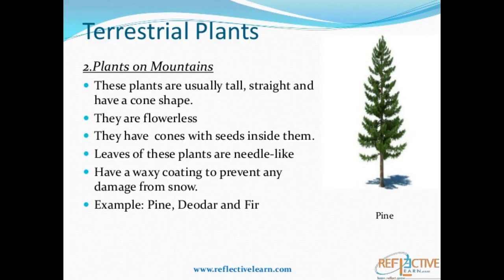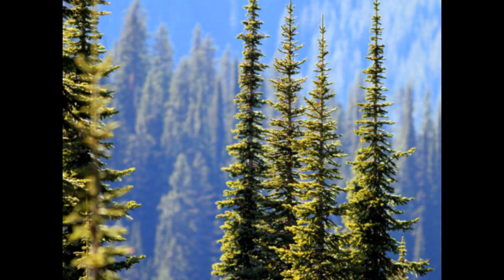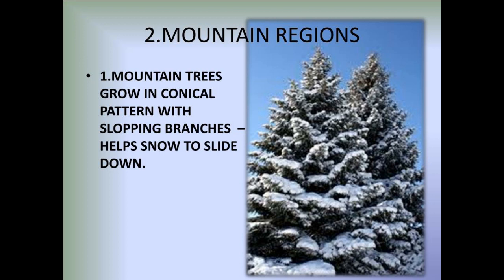Adaptations in plants that grow in mountains. Plants that grow in mountains like fir, pine, etc., have cone shaped sloping branches. These cone shaped sloping branches allow the rainwater or snow to slide off very easily, which prevents damage to the leaves and the plants.